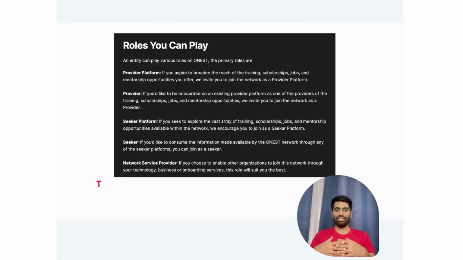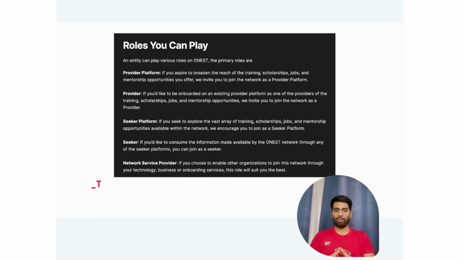Are you looking to offer educational content or opportunities? Or are you on the hunt for learning and growth prospects? Depending on your goal, you can join as a provider, seeker, or even a network service provider. Let's break down what each role entails and how you can fit into the ecosystem. Let's walk through them with a practical example to better understand how you might fit in.